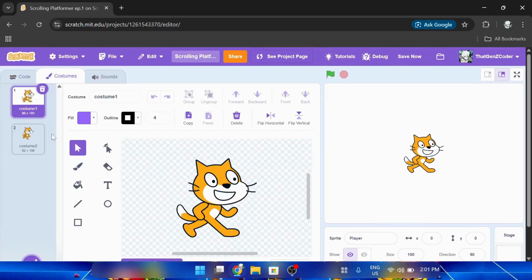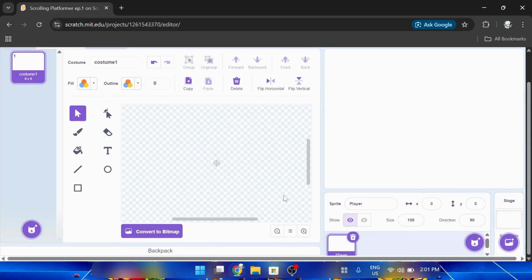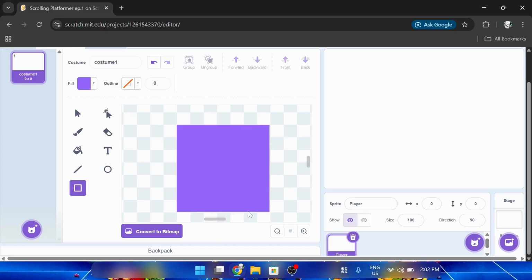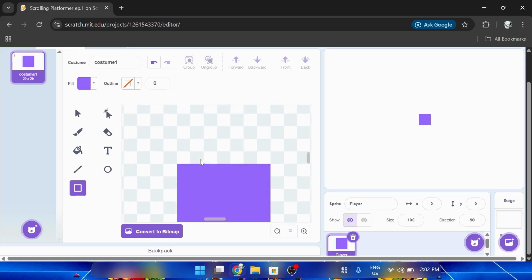Now let's go to the costumes. Let's delete one of them and let's create a new avatar. You can choose any avatar. I'm gonna make a square. If you want, I recommend you doing that. So making a square, you can hold shift on your computer, and you can make this a perfectly nice square. It could be about like 29 by 29 or like 33 by 33, any size.